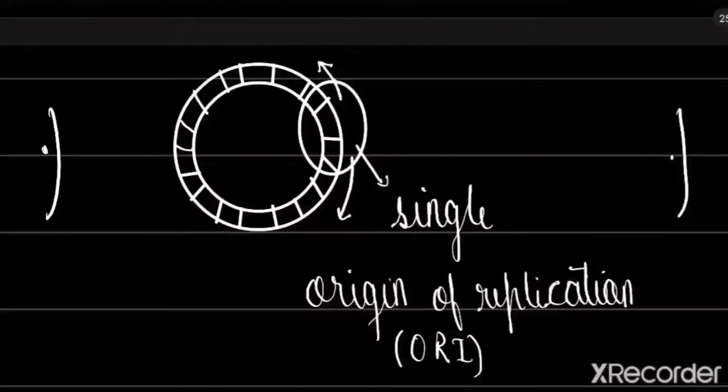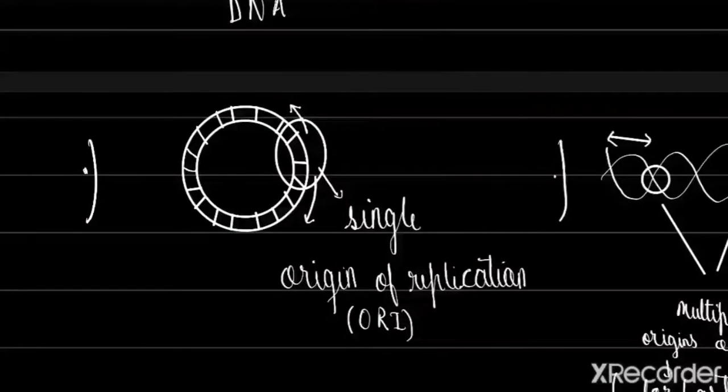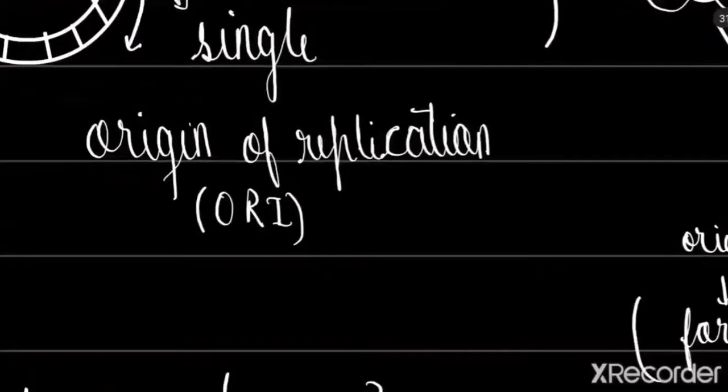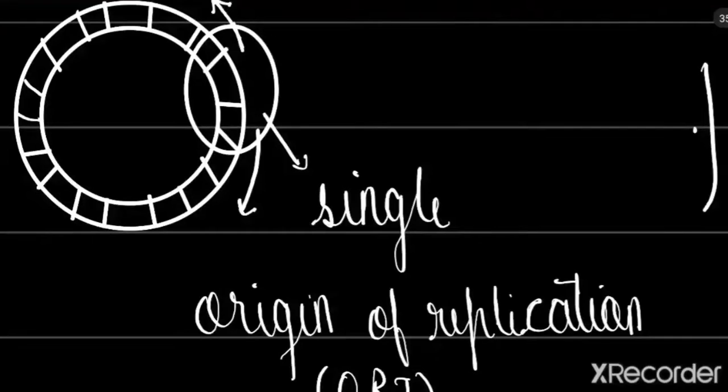Linear means straight. In the circular DNA of prokaryotes, there is a single origin of replication. So what is the origin of replication? Origin of replication is a point from where the bubble forms and the two strands start to separate. It is also represented by ORI. So if anyone tells you about ORI, they mean origin of replication. And it has a single origin of replication, a single point from where the DNA strands start to separate.